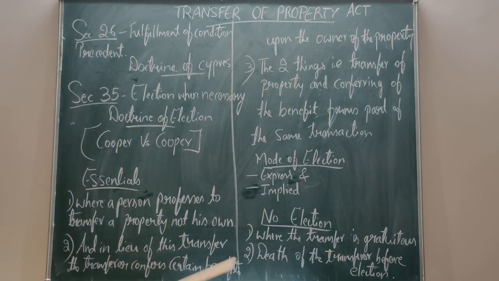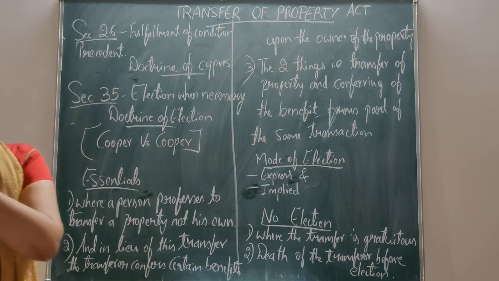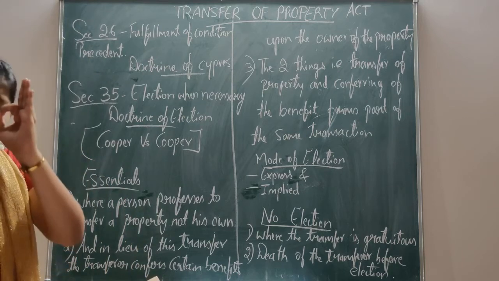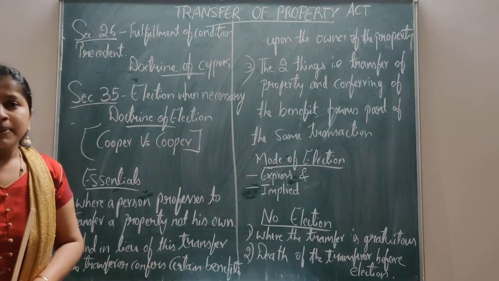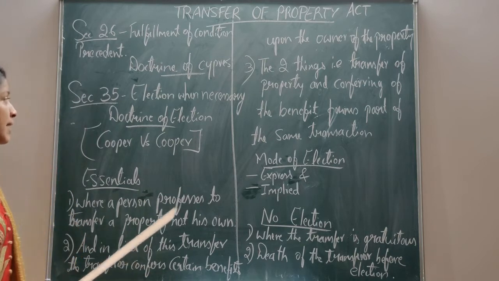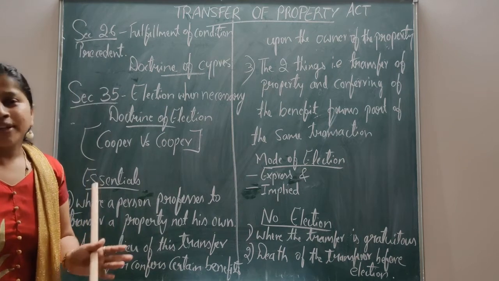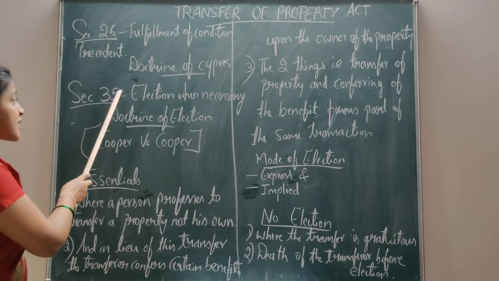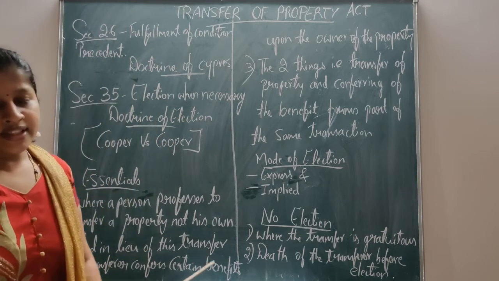Now, I am going to discuss Section 35 of the Transfer of Property Act. What does Section 35 say? Section 35 is the most important question, repeatedly asked in the exam. Please note down that it's a must question. Section 35 deals with the doctrine of election. Section 35 deals with election when necessary.